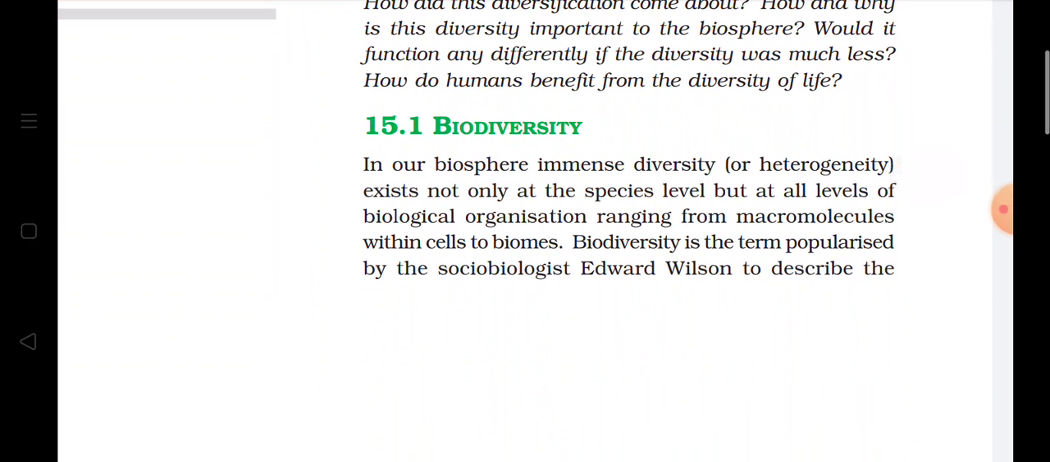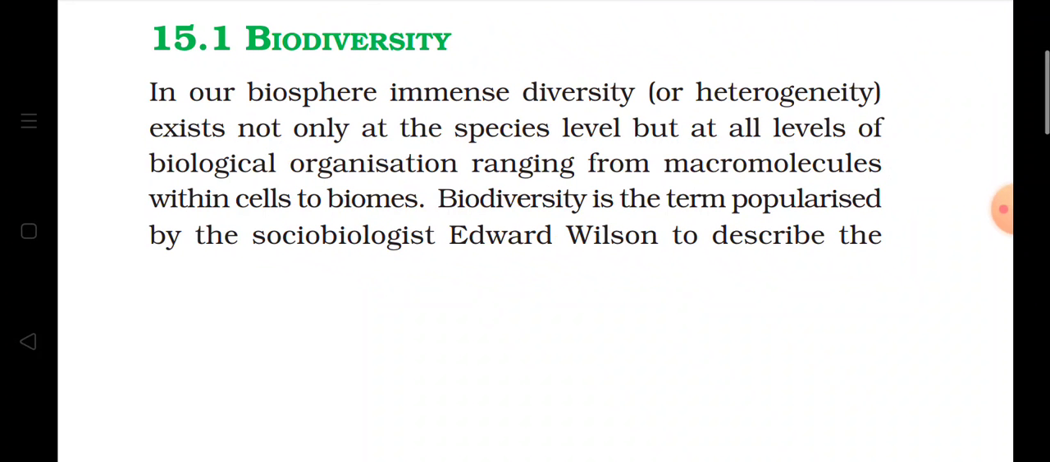Now biodiversity: bio means living organisms and diversity means different forms, so different forms of living organisms are present on the earth. If we talk about this difference at the species level, different organisms of different species are present, and they are different from each other at the macromolecular level also. The differences are not only in their outer appearance, but also in the molecular arrangement of the cells. So from the cells to the biomes, we see different types of differences present in living organisms.